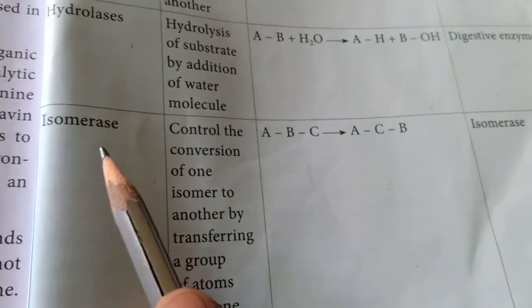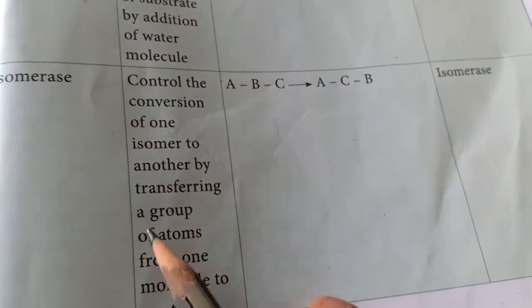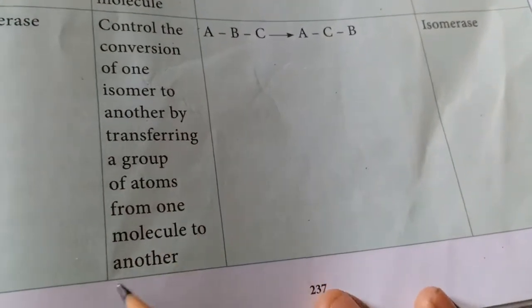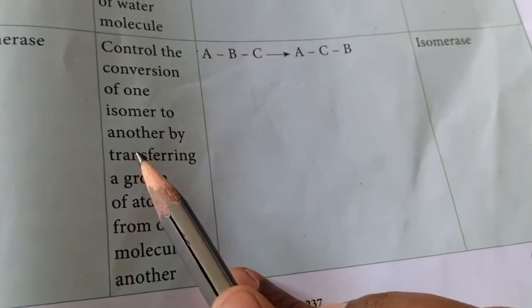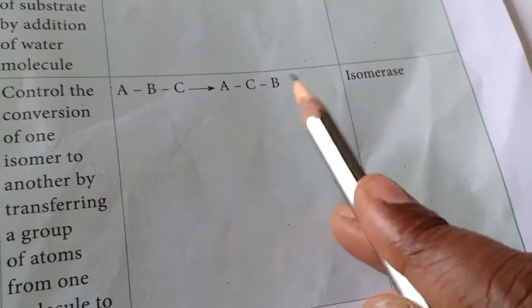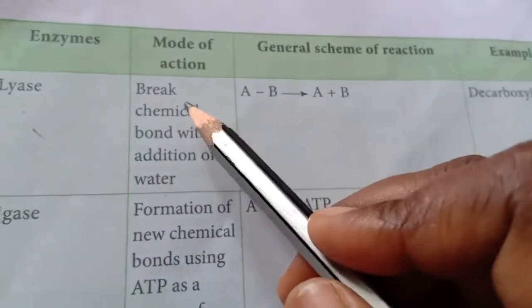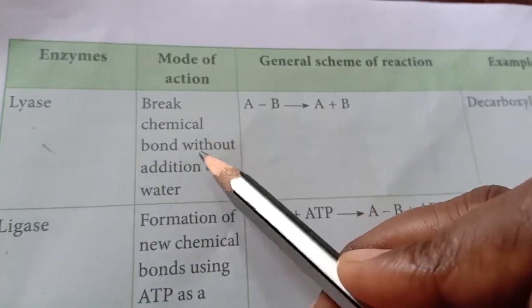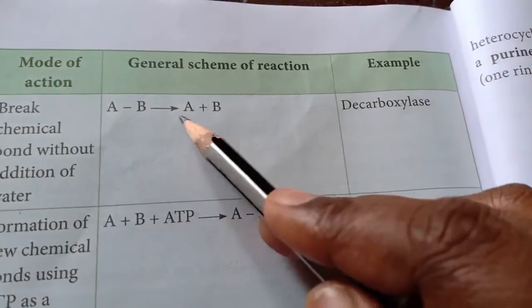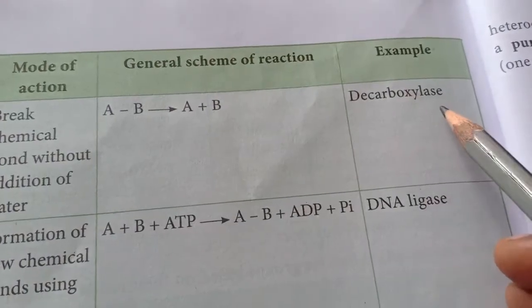Fourth is isomerase. Controls the conversion of one isomer to another by transferring a group of atoms within one molecule. Here you have the conversion. A minus B minus C is converted to A minus C minus B, which is an isomerase. And the fifth type is lyase. What does lyase do? They break chemical bonds without addition of water. Example, A minus B is converted to A plus B, which is called decarboxylases.